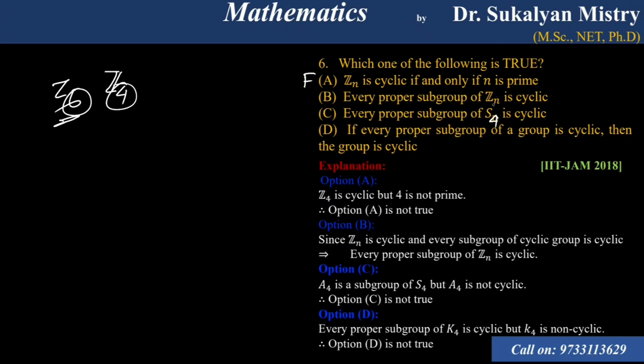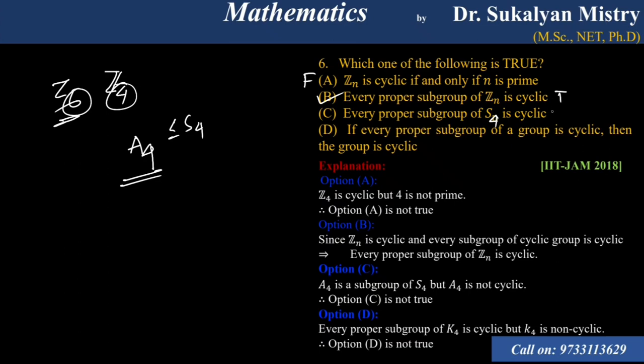Next, every proper subgroup of Zn is cyclic. So Zn is cyclic. We know that every subgroup of a cyclic group is cyclic. So every proper subgroup of a cyclic group is cyclic. So this is true. Clear? Next, every proper subgroup of S4 is cyclic. Suppose we consider A4, that is the alternating group. A4 is a subgroup of S4. A4 is not cyclic. Okay? So every proper subgroup of S4 is cyclic, this is not true.